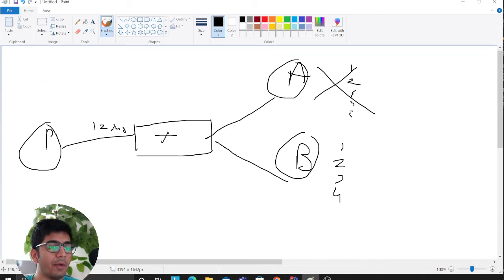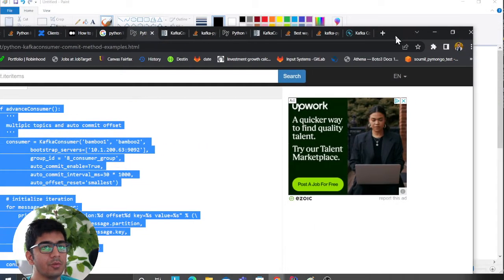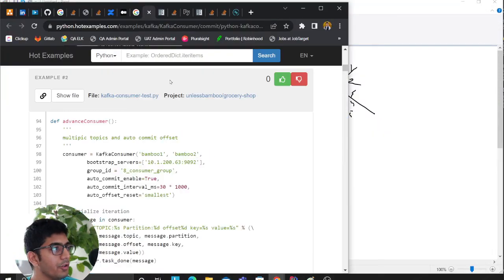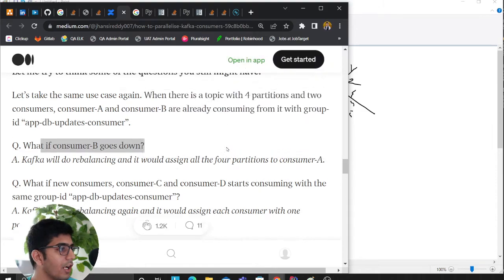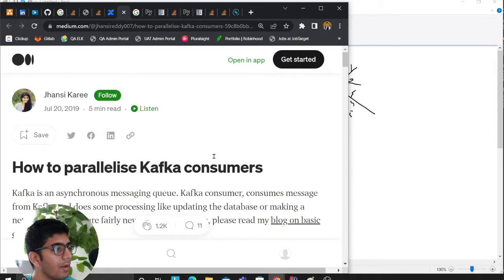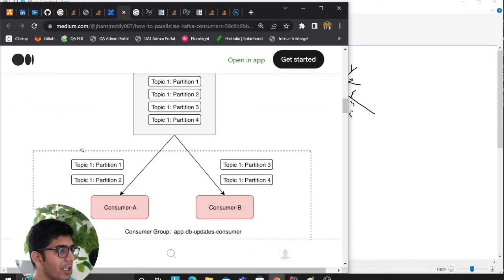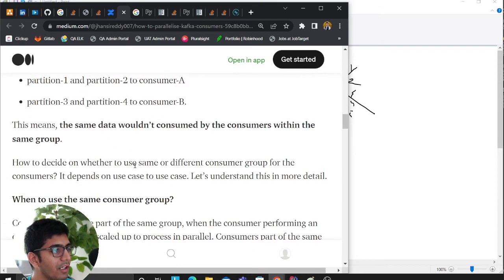In the next video, lab number 4, I will cover the partitions topic in a bit more detail. I have been reading a lot of very nice articles. I came across Medium, and I love reading. I came across multiple here, as you can see. So we'll come across these scenarios.